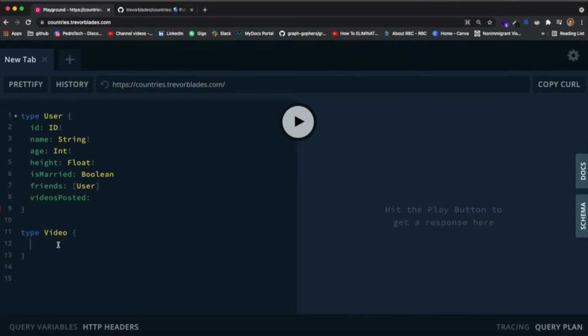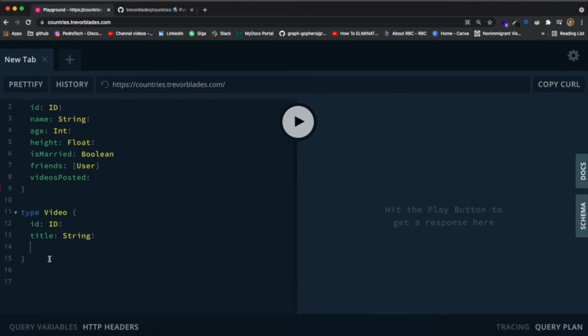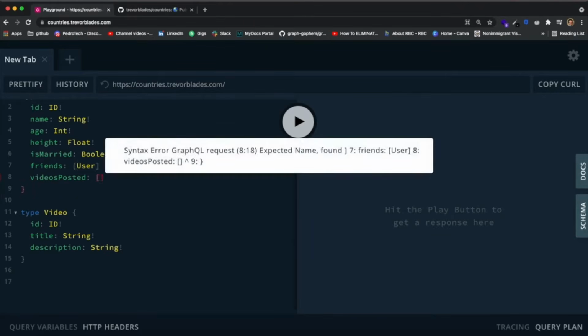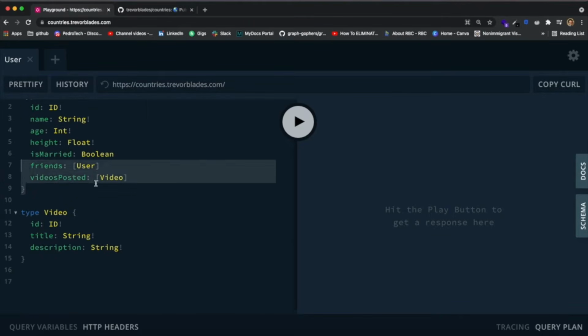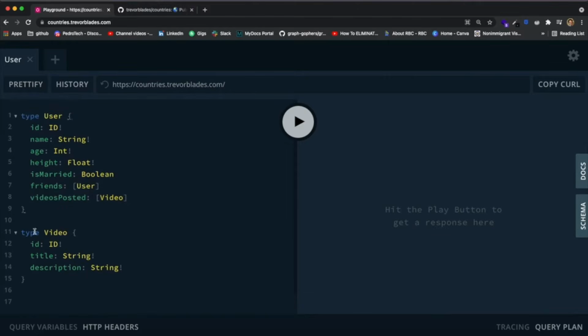So in our video, we can have an ID, which would be of type ID. We can have a title, which would be of type string. And for now, let's keep it simple. Let's just add a description, which would also be of type string. So what we can do is we can just come over here and do the exact same thing we did before and just say that this is a list of video. And now we have nested the video type inside of the user type. And this will work perfectly because we can access all of this information.